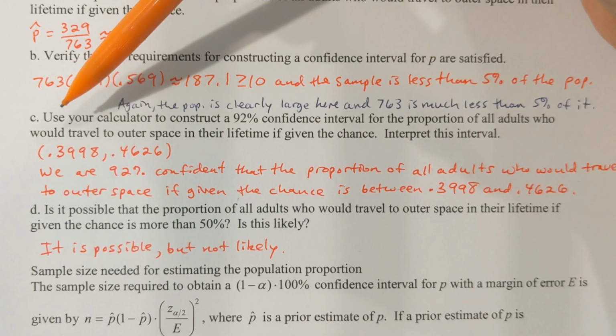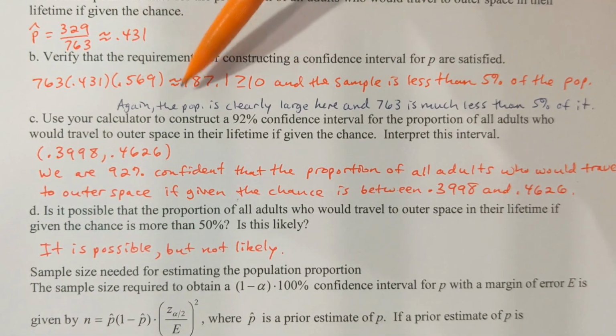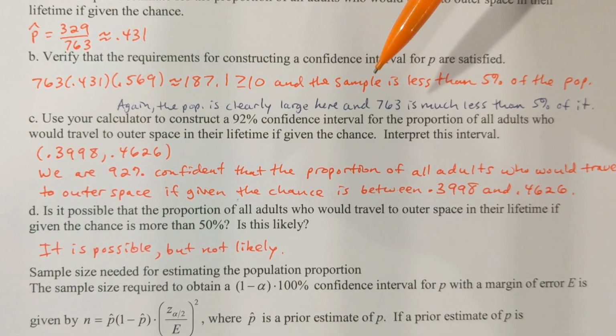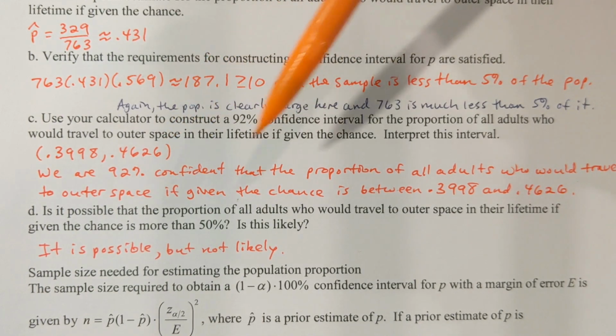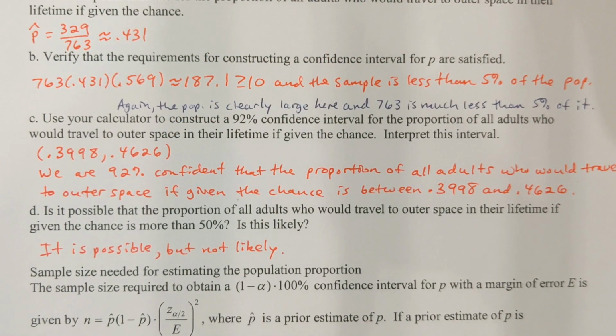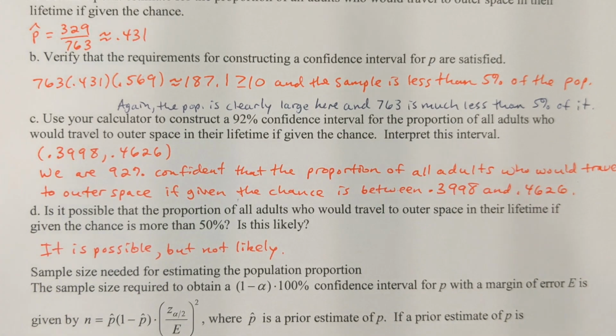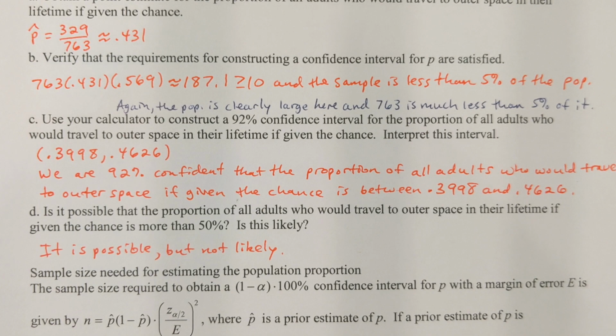All right, part C, and by the way, of course, if either one of these does not happen, then creating this interval would be a waste of time. Okay, it's not a meaningful result then because your initial conditions were not satisfied. So be sure that you're careful about that. Part C, use your calculator to construct a 92% confidence interval for the proportion of all adults who would travel to outer space in their lifetime if given the chance.